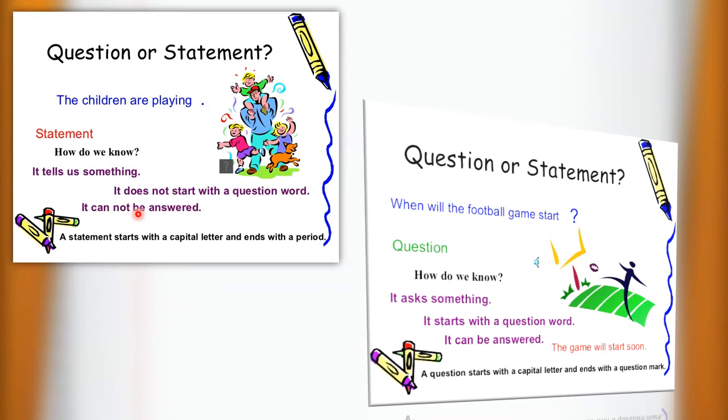We cannot answer this sentence. Okay? Now a sentence starts with a capital letter and ends with a period. That is a full stop. Okay? Remember this point? Next, let's see an example of a question sentence. Here is the sentence, when will the football game start?